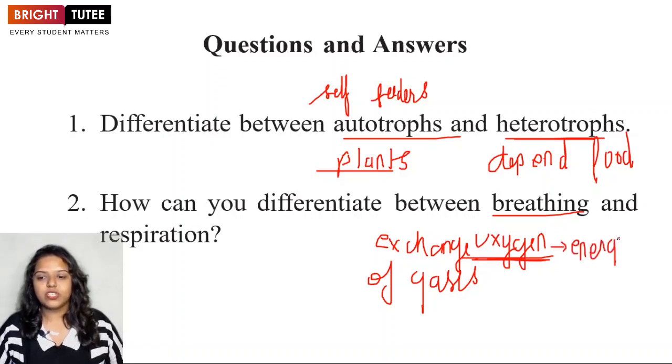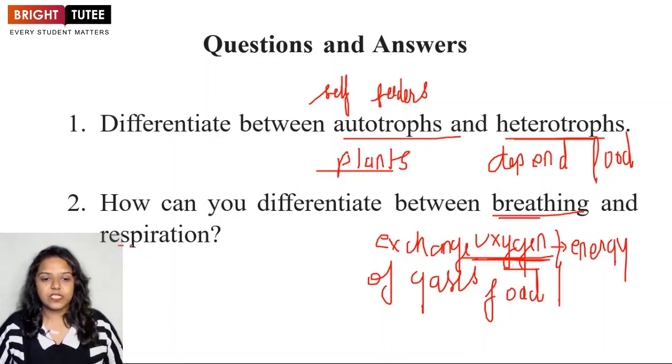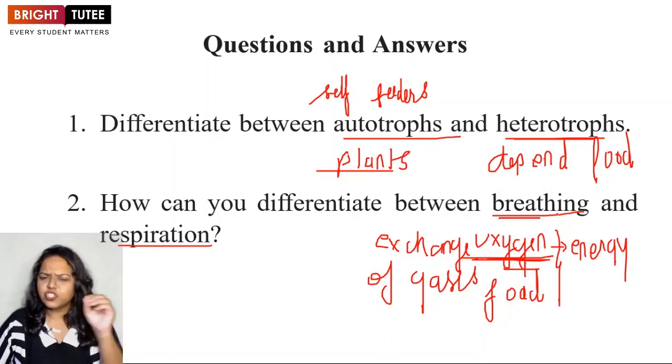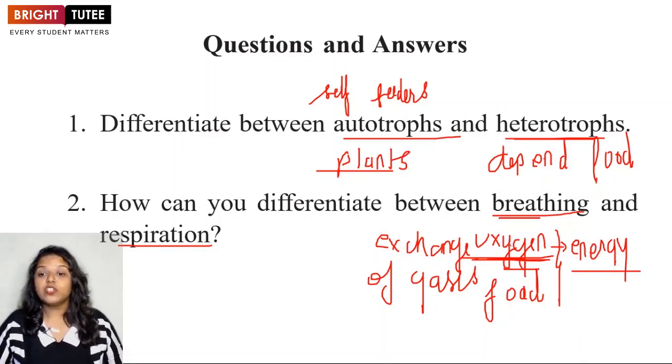The oxygen and the food will react with each other to give you energy. So that is the difference between breathing and respiration. Breathing is just the part wherein you exchange the gases, but respiration is you will do breathing as well as energy production. So breathing is a part of respiration.